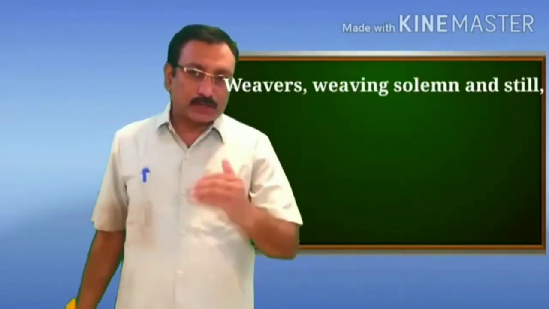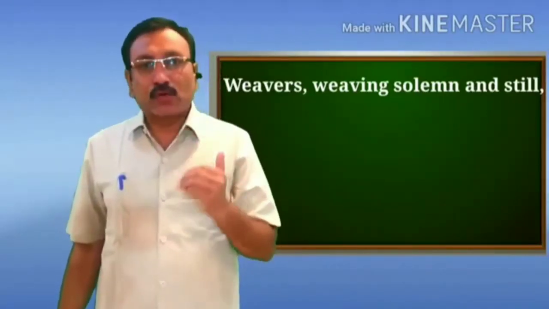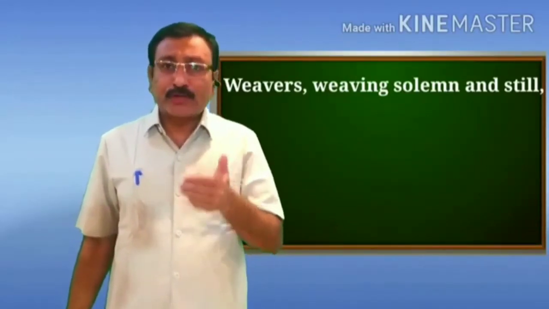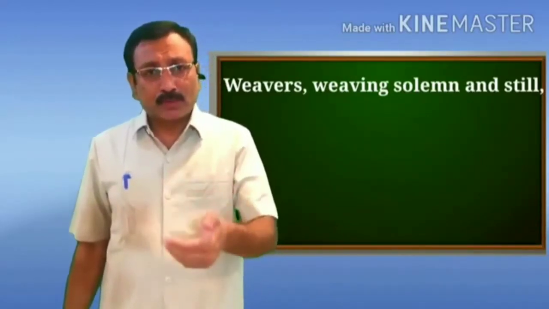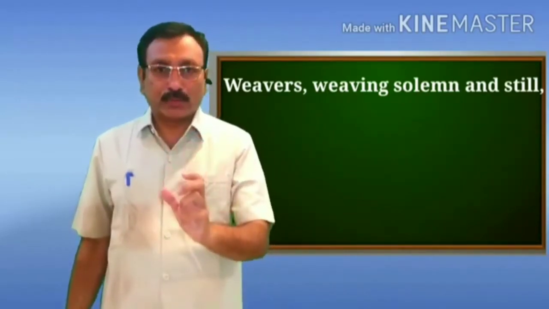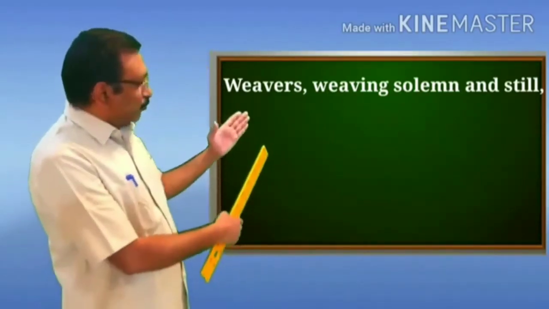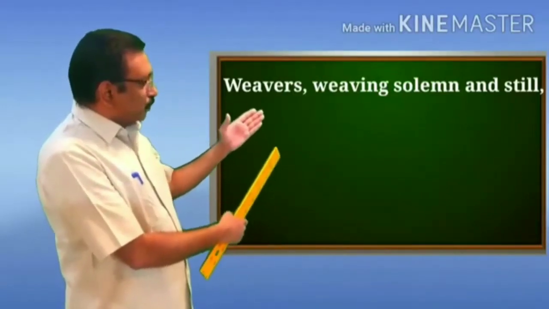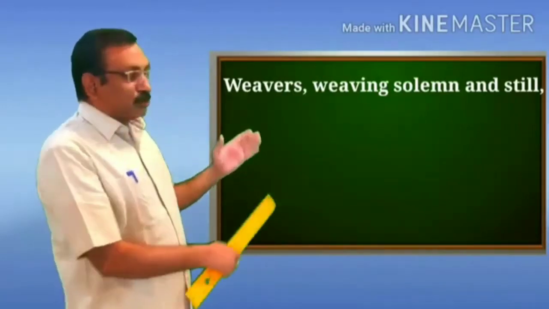So when there is a paradox in the line of the poem, we find something unbelievable. We cannot believe what the poet mentions in the line of the poem. If you look at this line carefully, weavers, weaving, solemn and still.